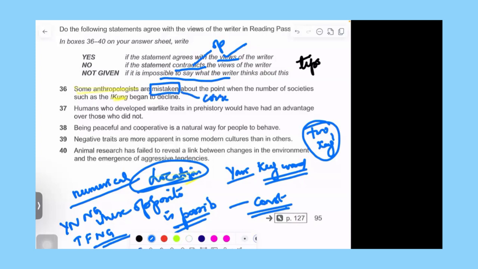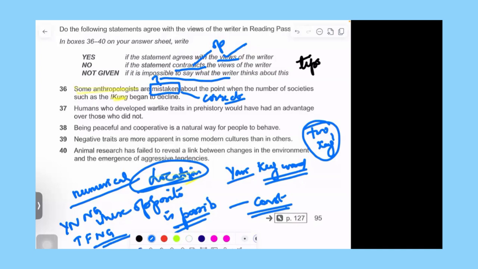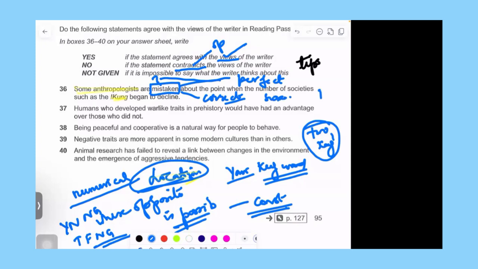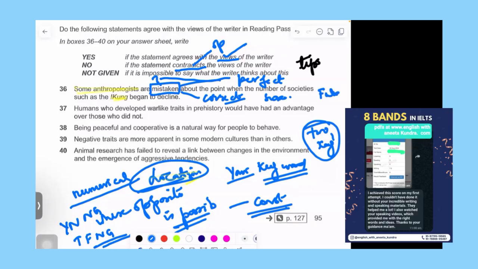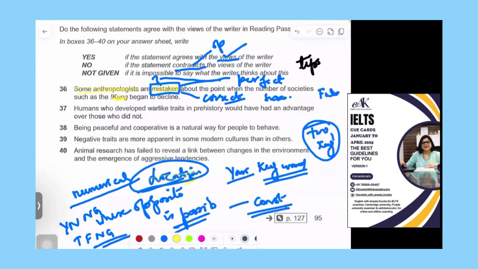If it is correct, then it will be true. But if something else is there, that they were not mistaken, they were perfect, they were very sure, then it will be false. So the main word here, please pay attention, I am telling you very slowly so that you are able to implement this, is mistaken.